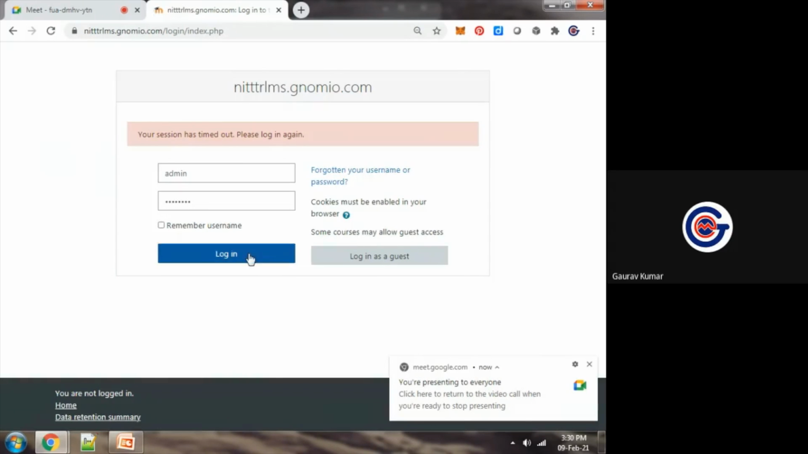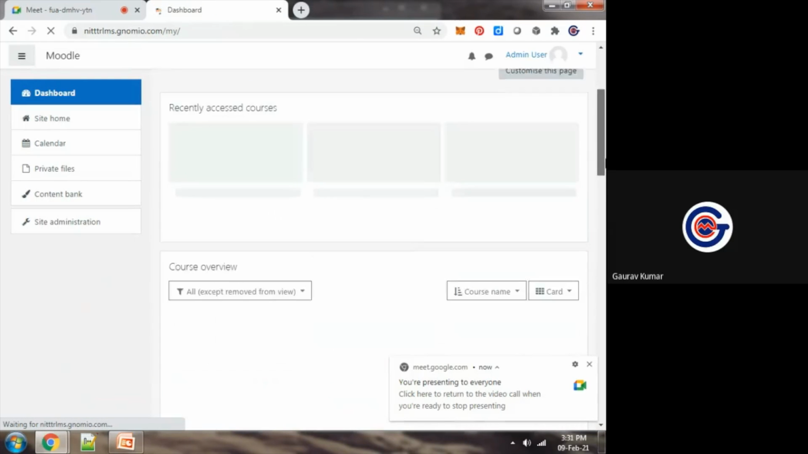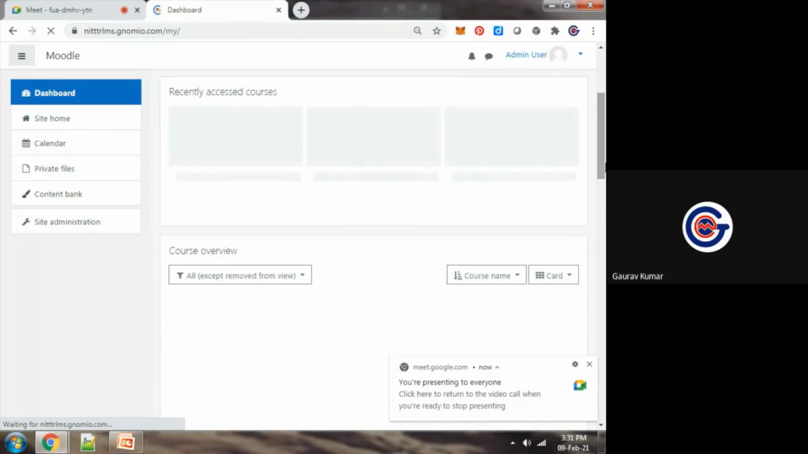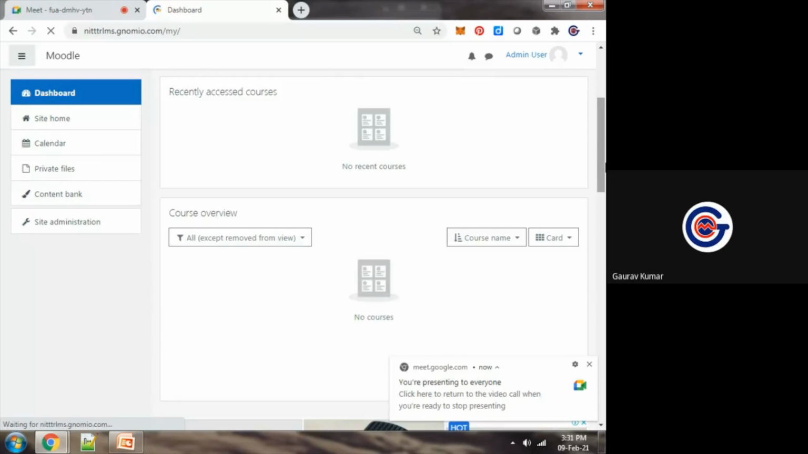Now I am logging in with my teacher account, and you can see that this is my Moodle dashboard. This is the Moodle dashboard after logging in to my Moodle account with the username and password that I have received on mail.